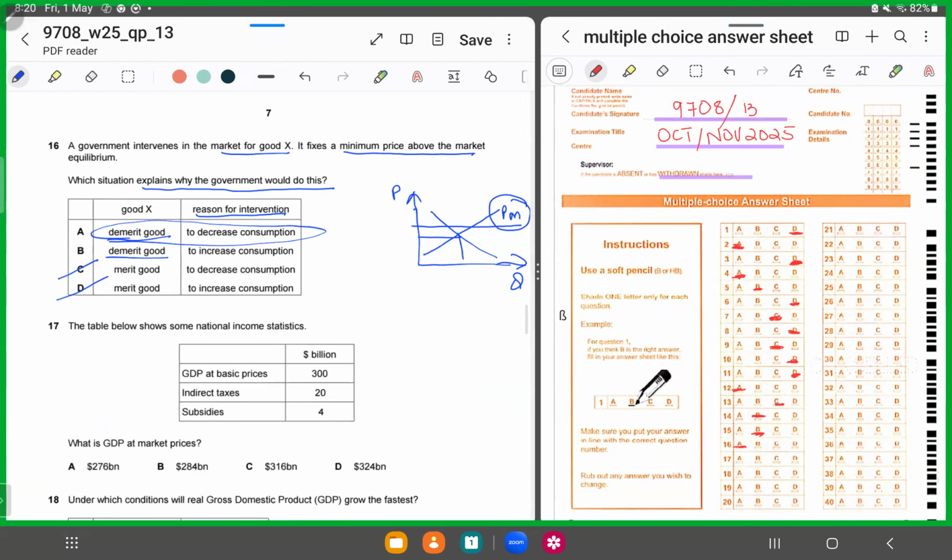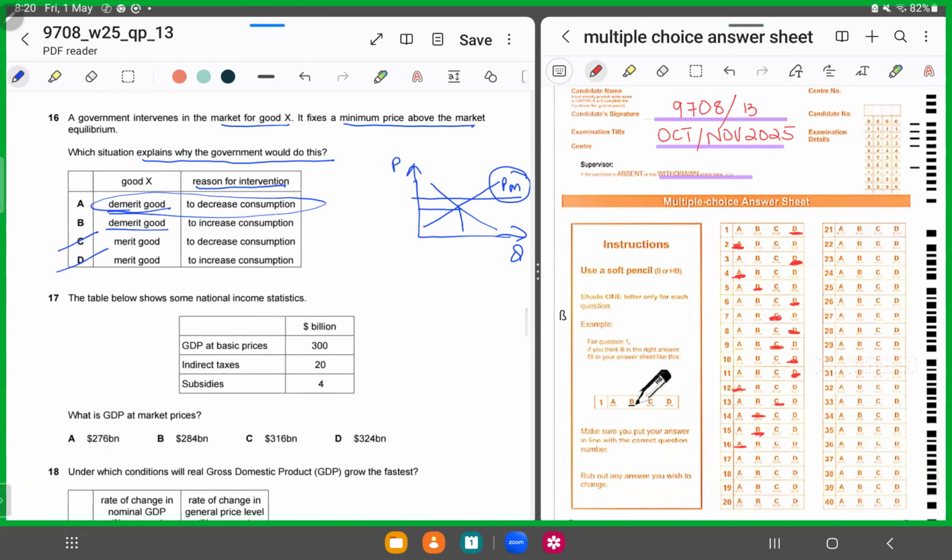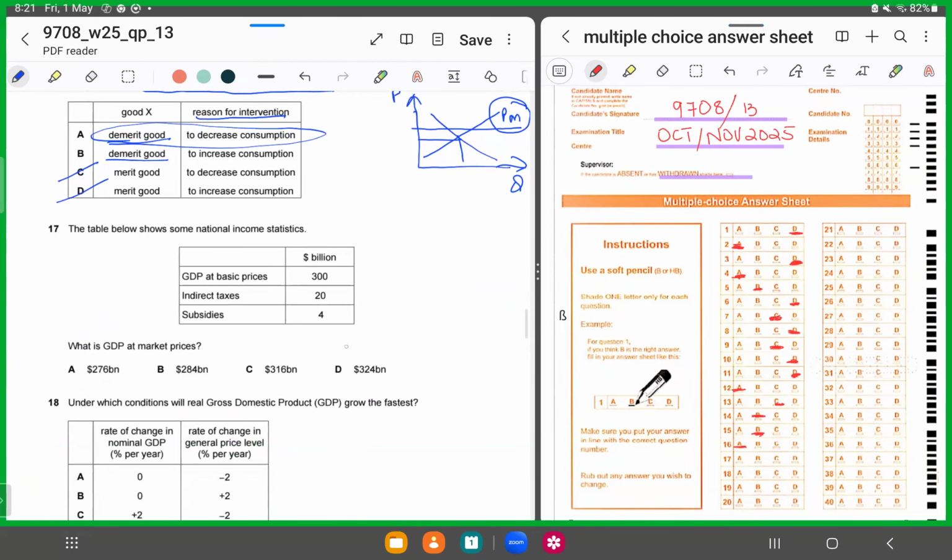Number 17. The table shows some national income statistics, displayed as three key figures: GDP at basic prices, indirect taxes, and subsidies, all in dollar billion. They're asking what GDP at market prices is. We know from the formula that GDP at market prices equals GDP at basic prices plus indirect taxes minus subsidies.